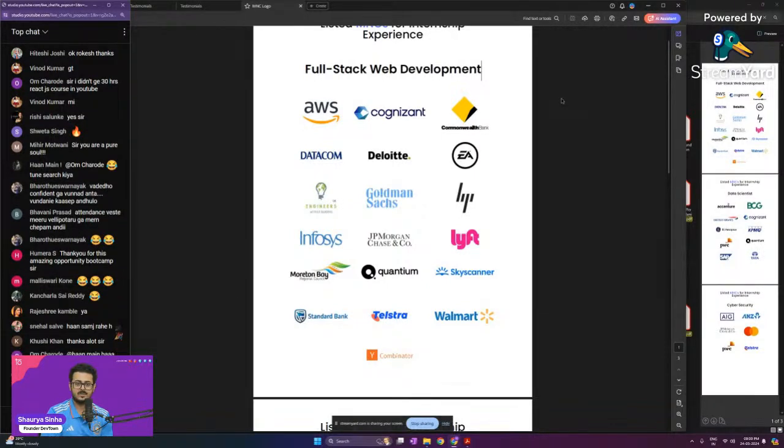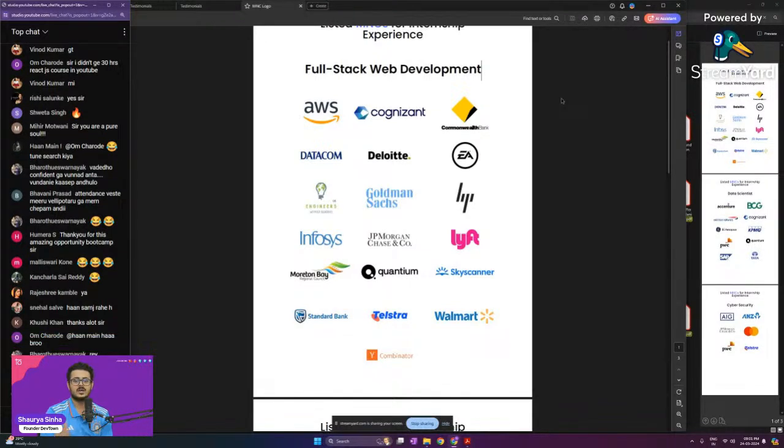In the program, there will be 3 opportunities given to you guys. First, there's the learning opportunity. Everything from the basics, from C++ and Java, to data structures and algorithms, to competitive programming will be taught through us. C++ and Java are taught by a software engineer from Barclays and a software engineer from HCL. Data structures and algorithms is taught by Ravid Kumar, a senior software engineer at Google, my senior at Google. Competitive programming is taught by Ritik Kumar, who is a software engineer at Microsoft.